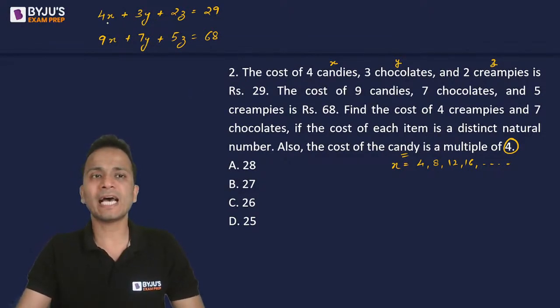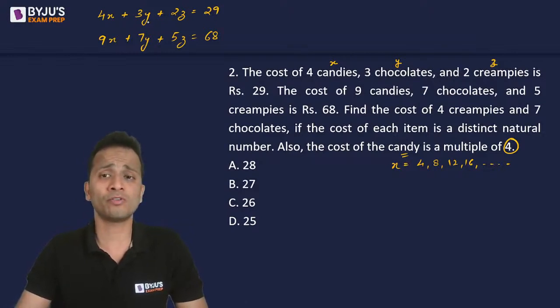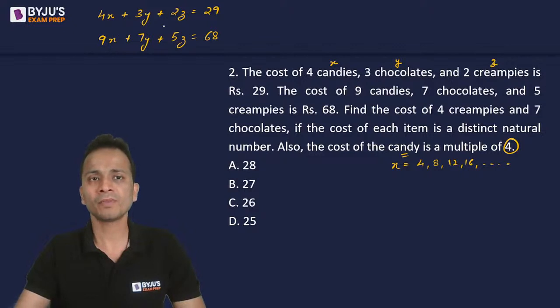Now if I put x as 4 in the first equation, 4 into 4, 16. Taking it on the right hand side, still it will give me the positive value for the cost of chocolates and cream pies. So does the second equation. So x can be equal to 4.